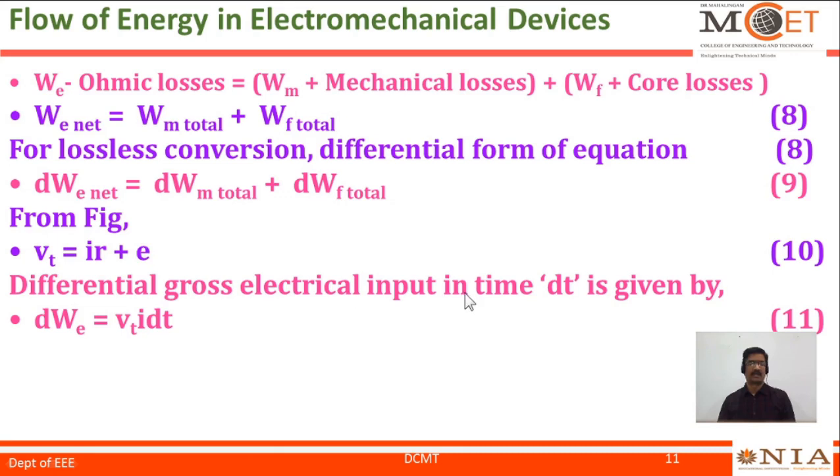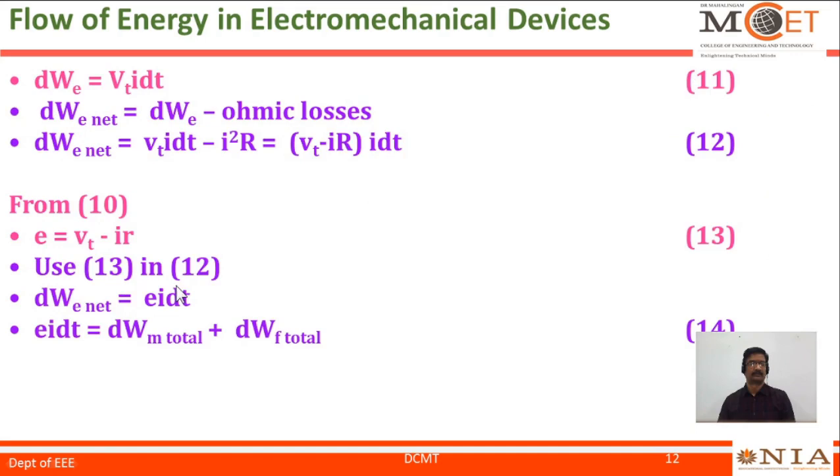Differential gross electrical input in time dt is given by dWe equal to Vt I dt. dWe net is equal to dWe minus ohmic losses.